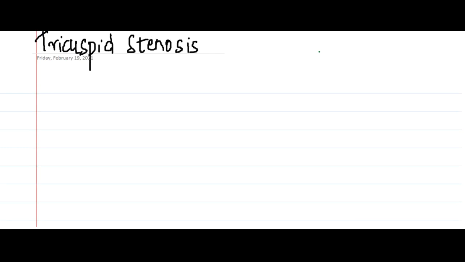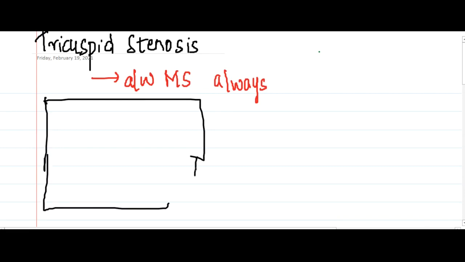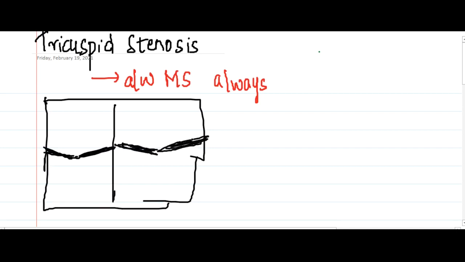Hello friends, let us now learn some important points about tricuspid stenosis. Tricuspid stenosis mostly does not occur alone. It is always associated with mitral stenosis. If you take the example here, this is the stenosed tricuspid valve, and this is the stenosed mitral valve.